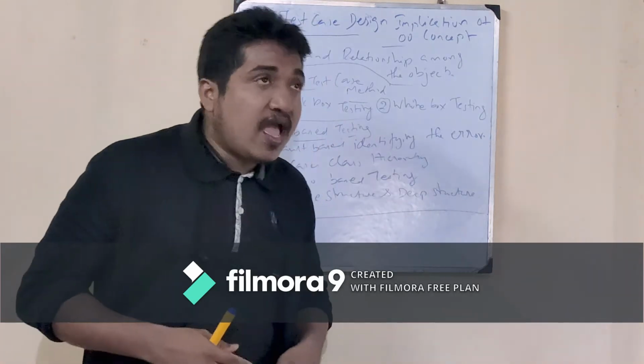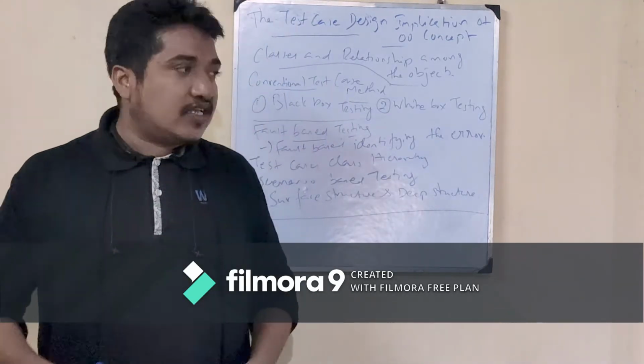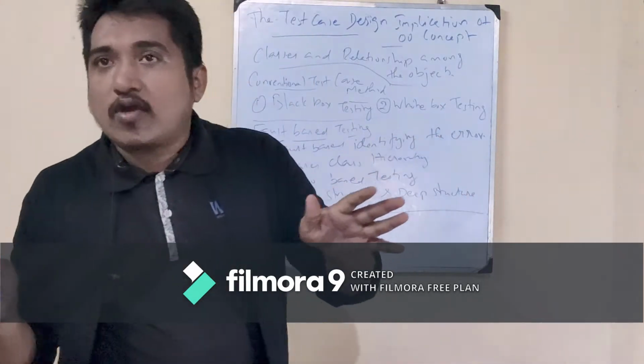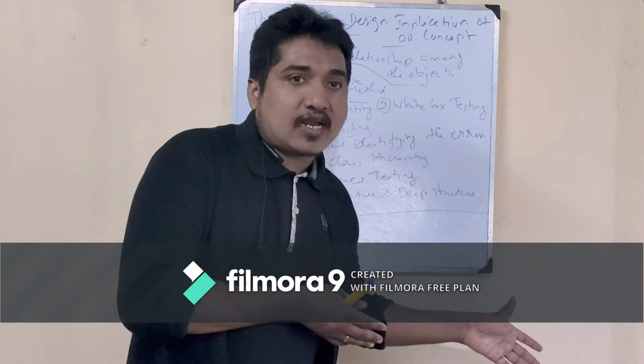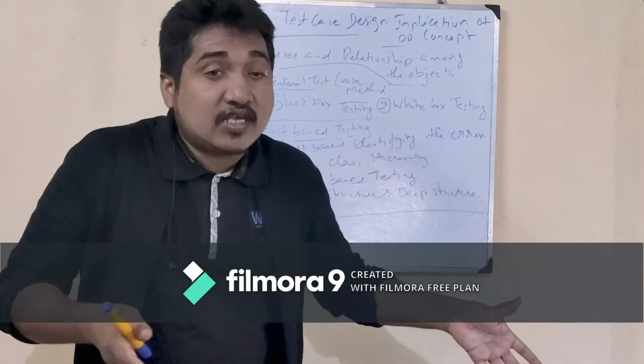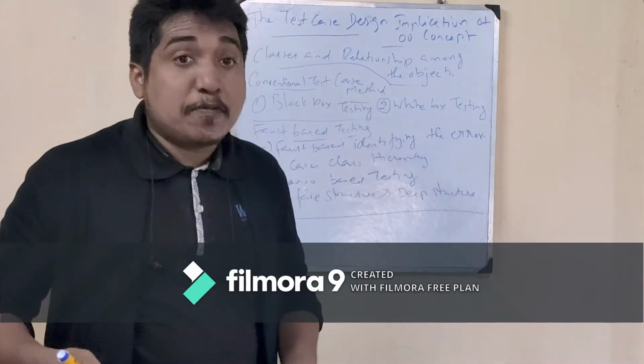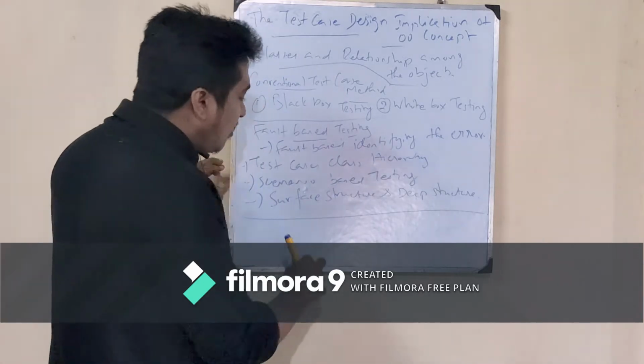Deep structure means what? We do not just see the outside. We go inside the home and see. Where is the kitchen? This is the kitchen. Bedroom they have considered like this. Bathroom they have considered like this. We see more clearly. Okay, that is a deep structure.